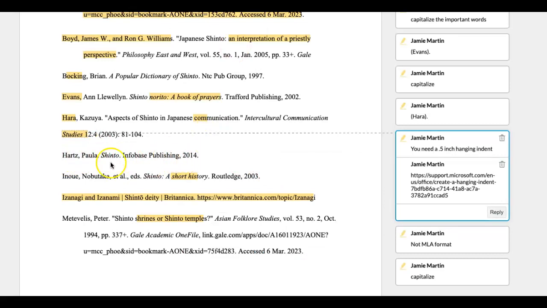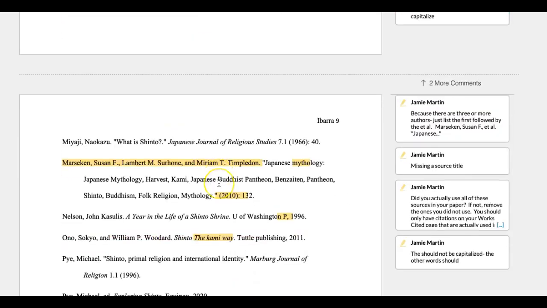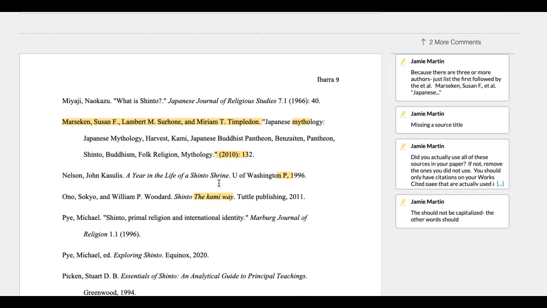So this one looks okay. This one has some capitalization issues. This one I don't really know what's going on here. I don't know what these lines are. This is definitely not MLA format. This one looks pretty good except you're missing some capitalization here. And so I just kind of went through and did it for some of these.